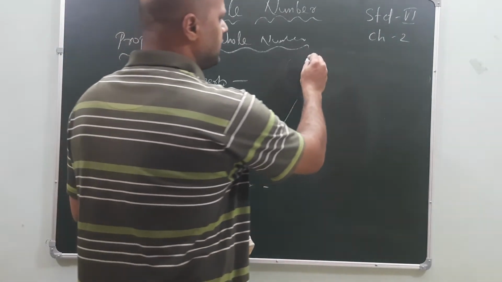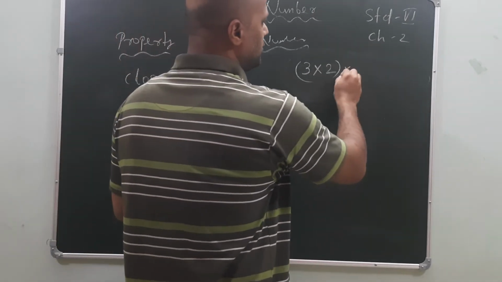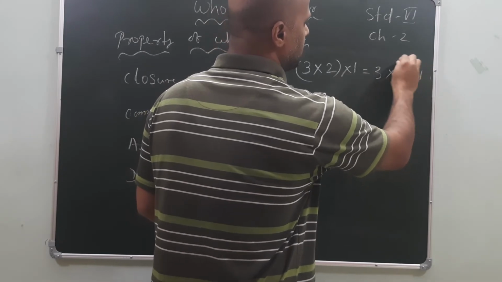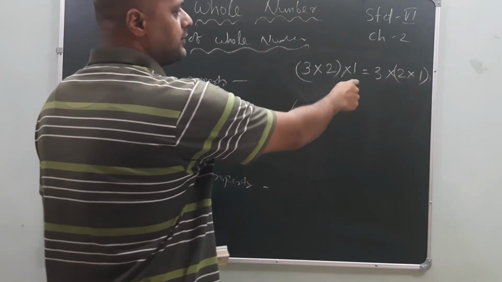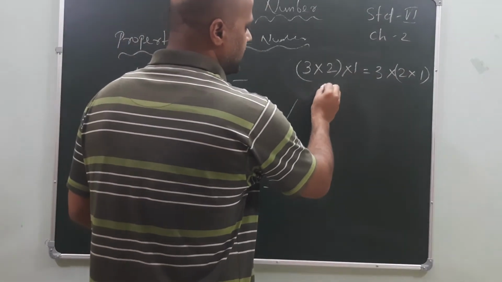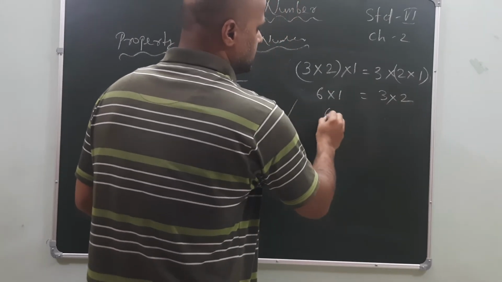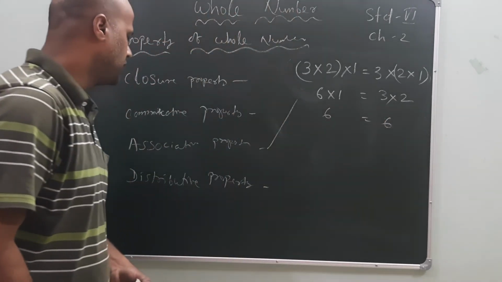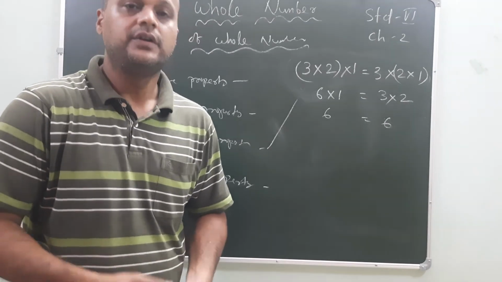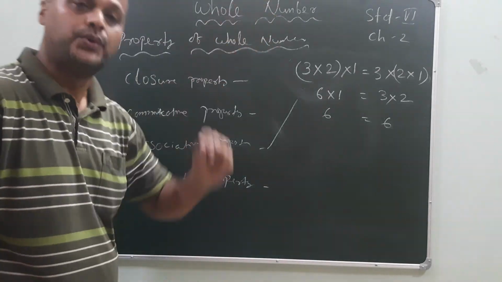In case of multiplication, take 3 into 2 into 1. Again 3 into 2 into 1. The first two are in bracket in the first case, then the second two in the second case. 3 2s are 6 into 1. Here 3 into 2, 6. Here is also 6. So the associative property also follows addition and multiplication of whole numbers.